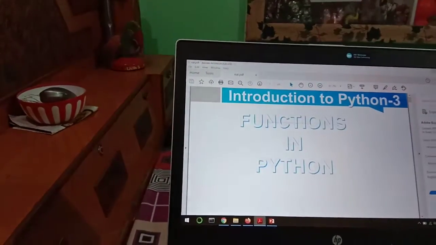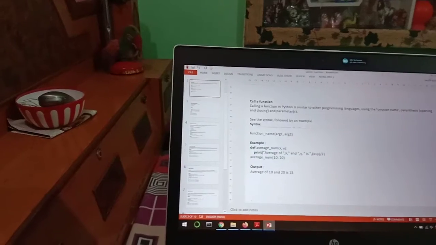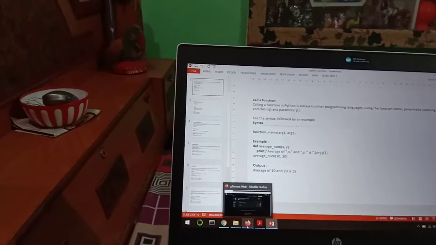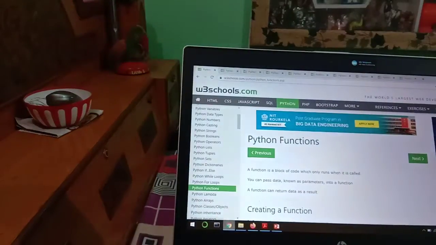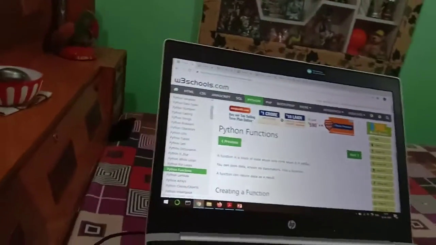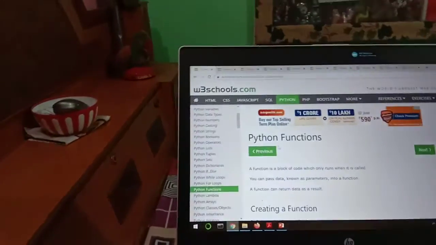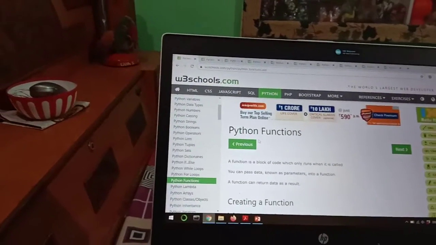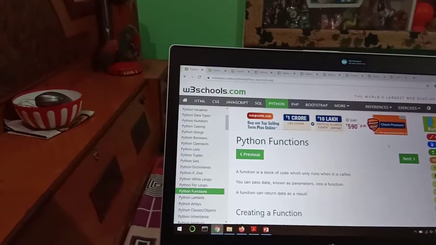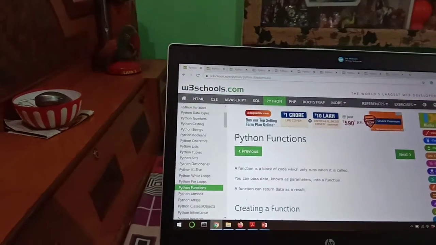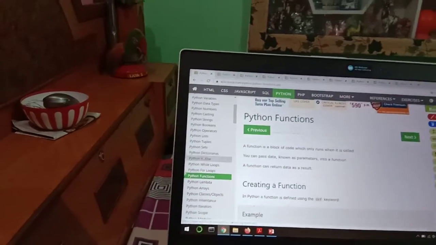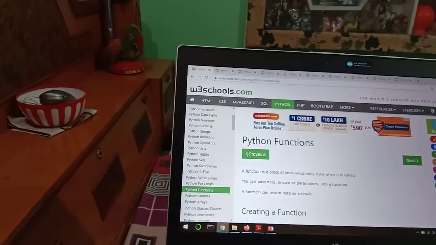Now I am taking another source for better understanding of the syntax of Python functions. As we have discussed a number of times, and I have also told you, there are a number of online resources where we can easily understand the various keywords and various things of Python. One is w3schools.com, as you know. So we open this site w3schools.com and click on Python functions. Then we can see here Python function.